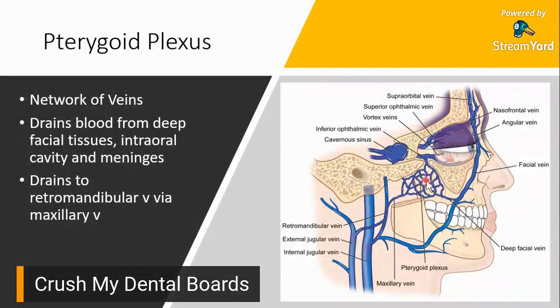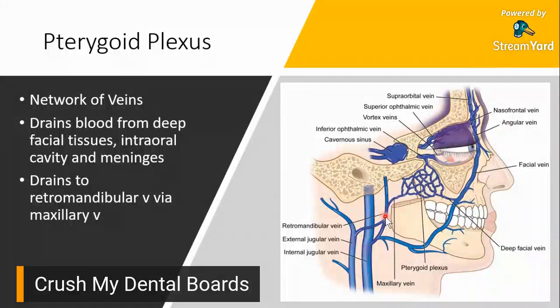Ano significance ng pterygoid plexus? Although it does not contain that many important structures like your cavernous sinus, ang point lang netong pterygoid plexus na to ay it is connected via emissary vein still to your ophthalmic vein and to the cavernous sinus. It is connected anteriorly to your facial vein via your deep facial vein.